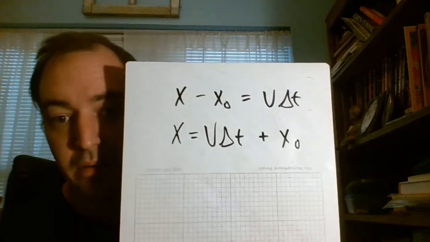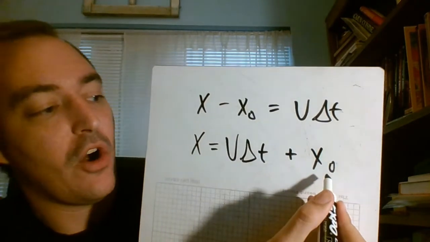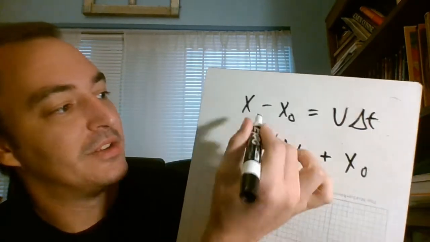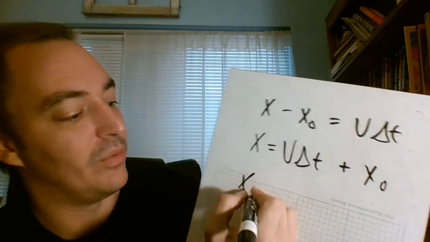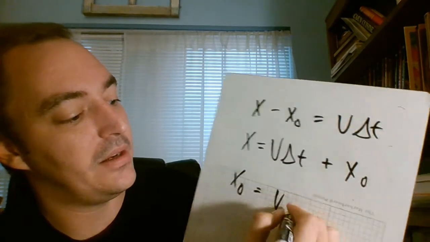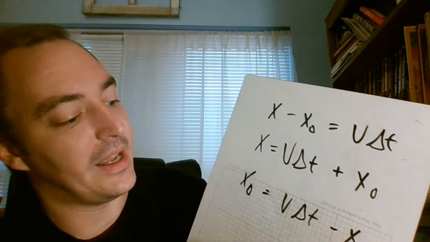That's where I am now. Or I can find any one of these other pieces. I can also solve for my original position. Taking this equation up here, my original position is equal to v delta t, and then you're going to go minus this x.